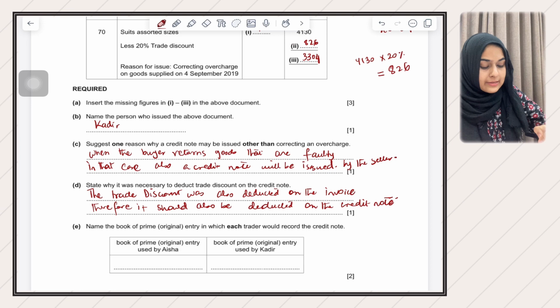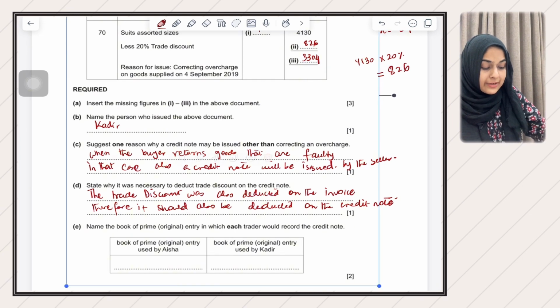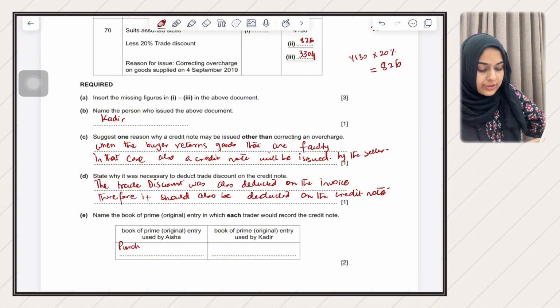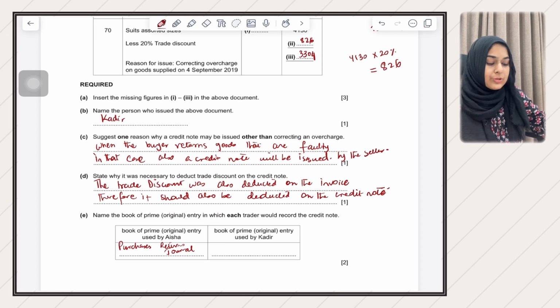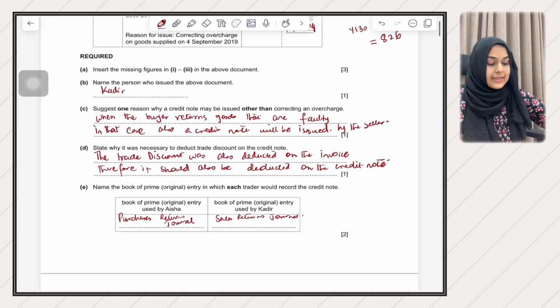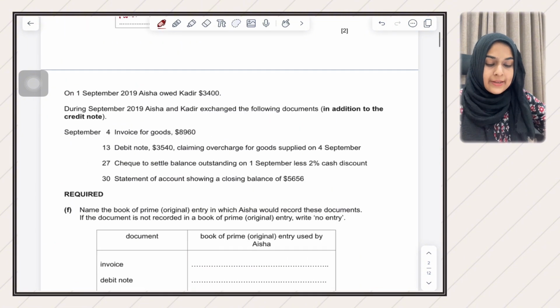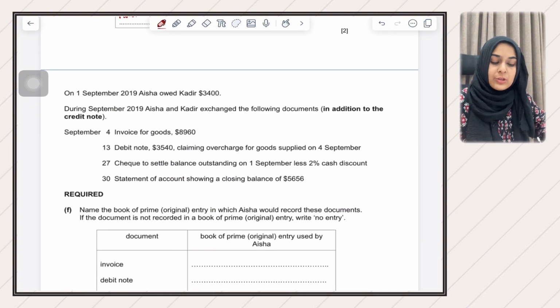So in this case, because Aisha is a buyer, Aisha will use the purchases returns journal or daybook. Daybook is the other name. So you write here purchases returns journal. And the book of prime entry that will be used by Kader will be a sales returns journal. That's it. Okay. Then they are saying on 1st September 2019, Aisha owed Kader 3,400.